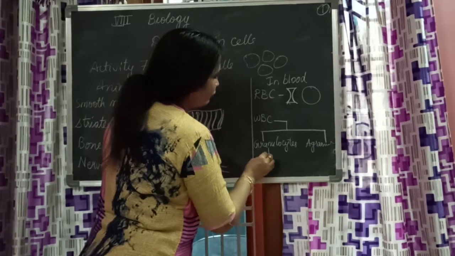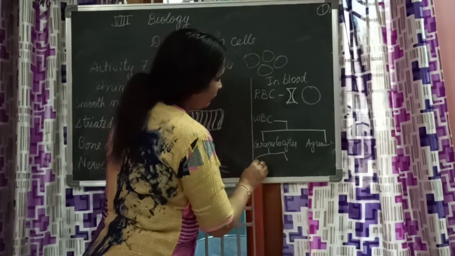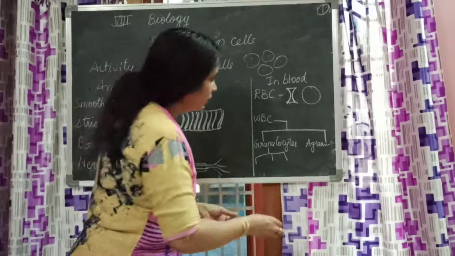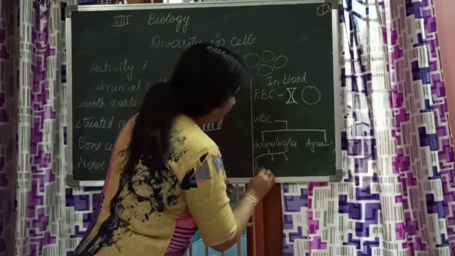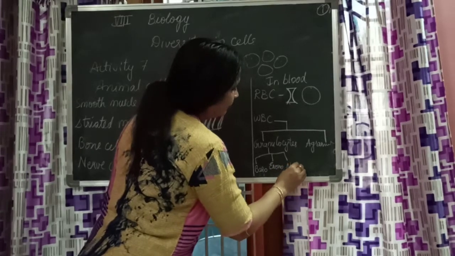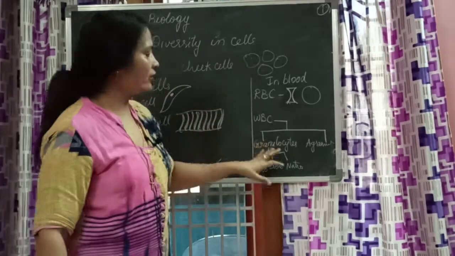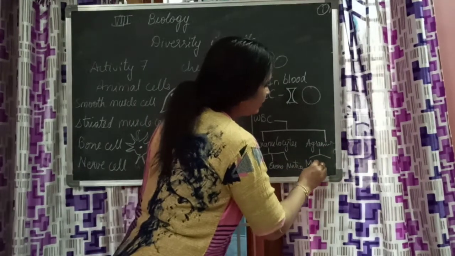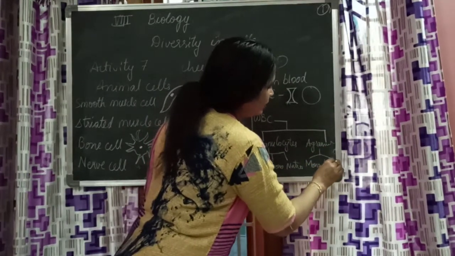Granulocytes are again of 3 types: basophil, eosinophil and neutrophil. And agranulocytes are monocytes and leukocytes.